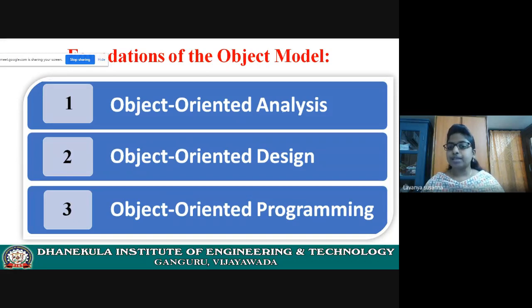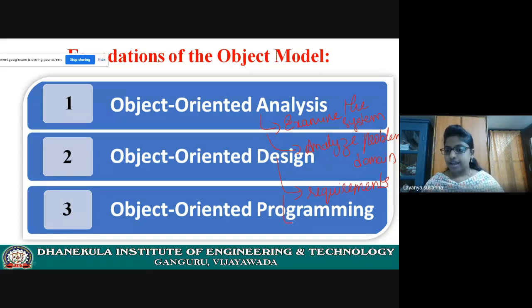He will examine the system. Next, analyze problem domain. Next, gather all the requirements. First analyze the problem domain, examine the system, and then gather all the requirements.